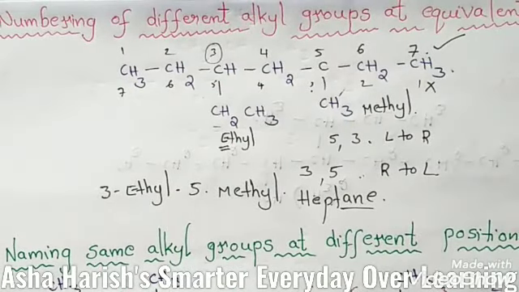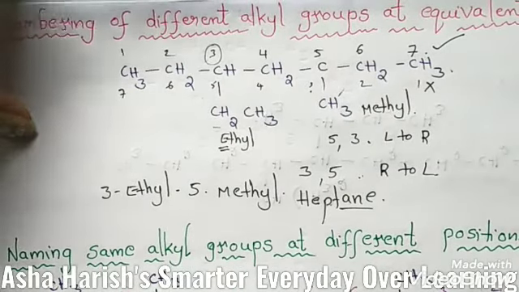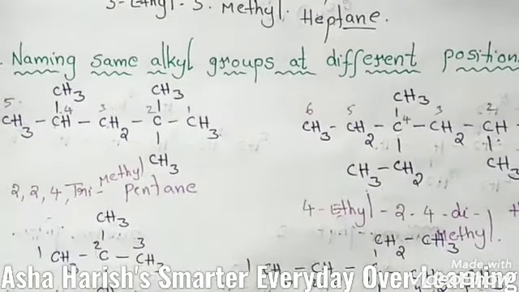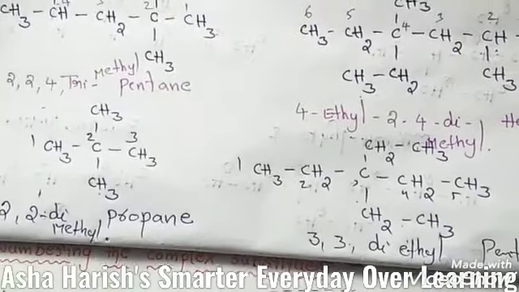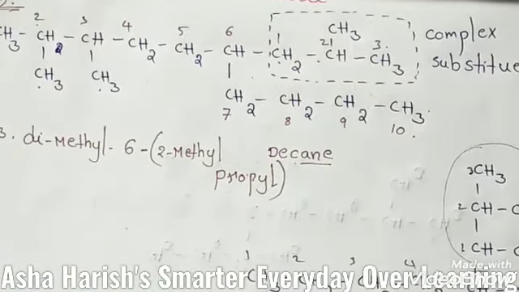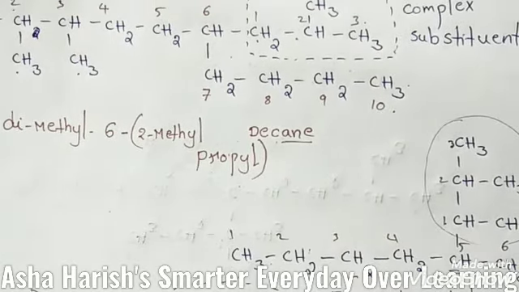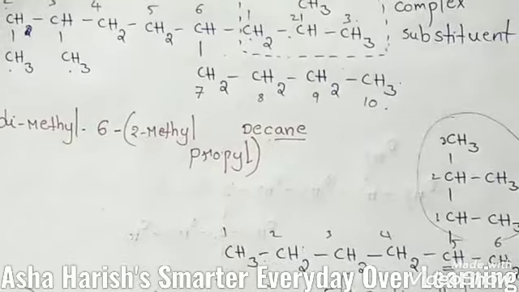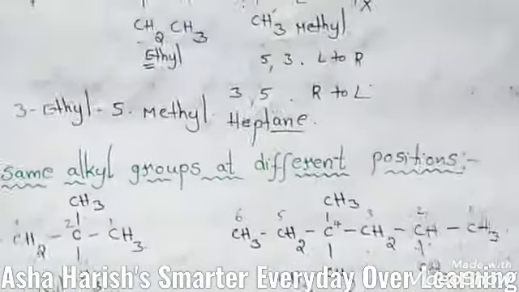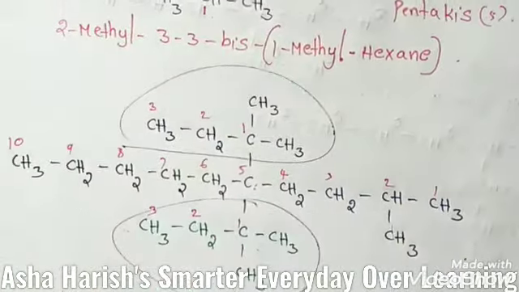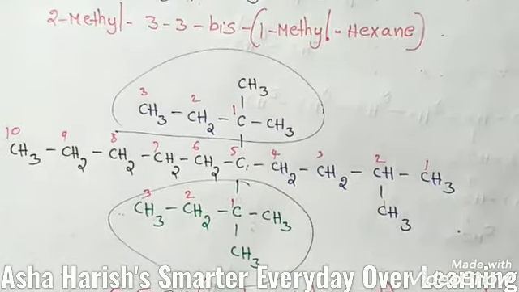Numbering of different alkyl groups at equivalent positions. Equivalent positions means same positions and different positions also I explained with some examples. Right, and numbering and naming also I have given. And numbering the complex substituents, if in that parent chain complex substituents are located, in this case A, case B, and this is the case C and case D. 4 cases completed. Right, this is about today's session, students.